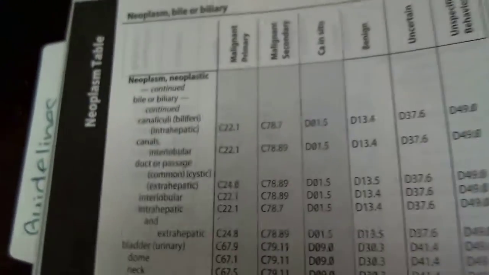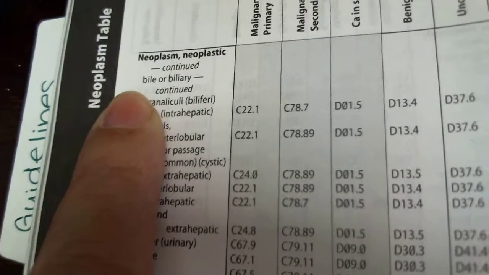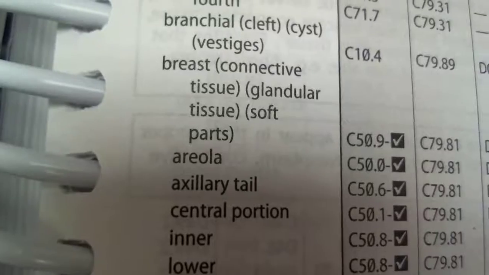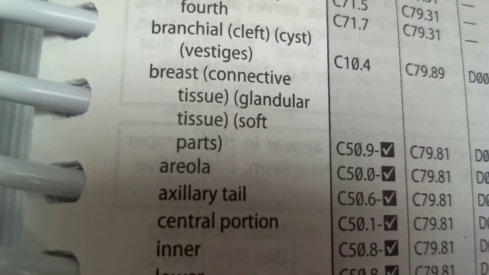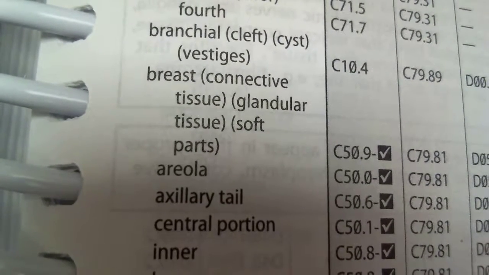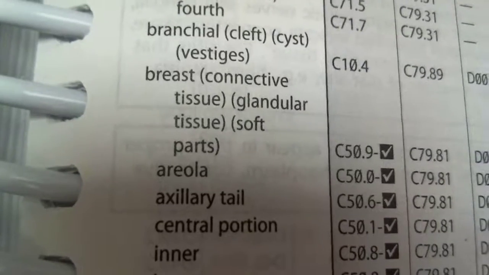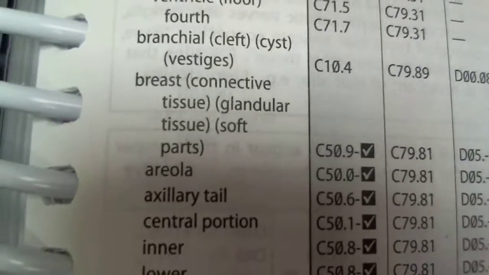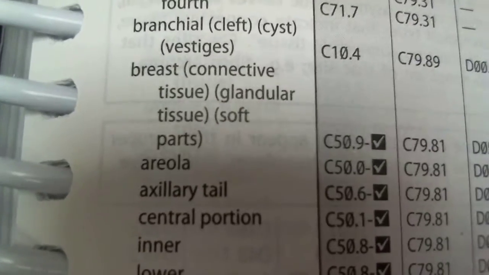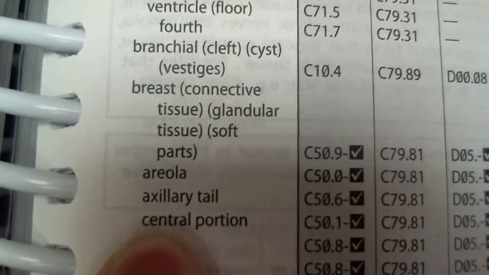All right, and right now this is in the breast, so we need to go ahead and find breast. So I come down over here and I find breast. There we go. Breast, connective tissue, glandular, and then soft parts. Okay. So we don't necessarily have any specific information within it, like if it's the areola.